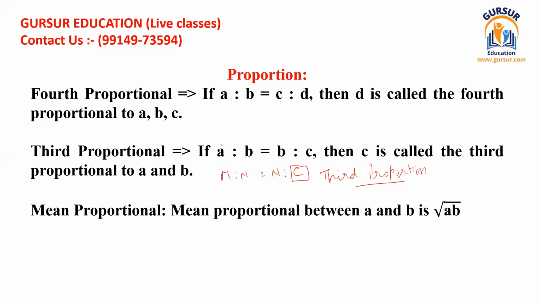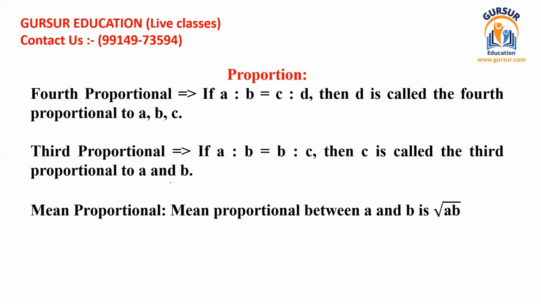Okay, so if it is given A ratio B is equal to B ratio C, then C is called the third proportional to A and B. So this is all about that. You have got the information regarding first proportion, then second proportion, and this is the last one. This is the mean proportion.